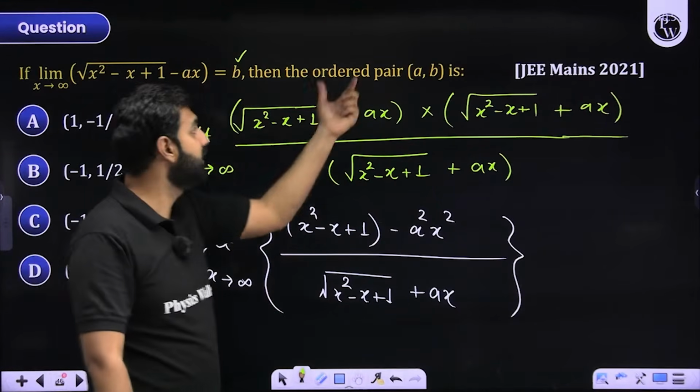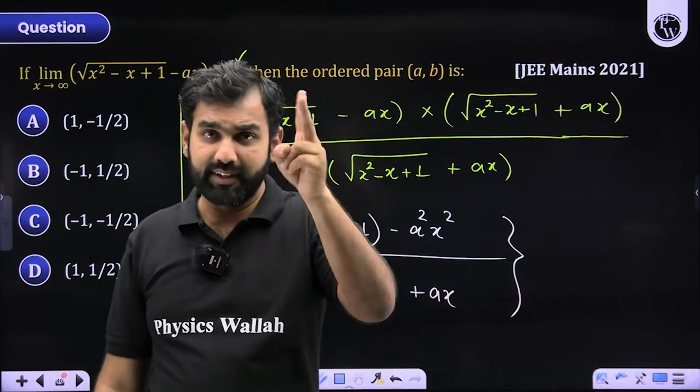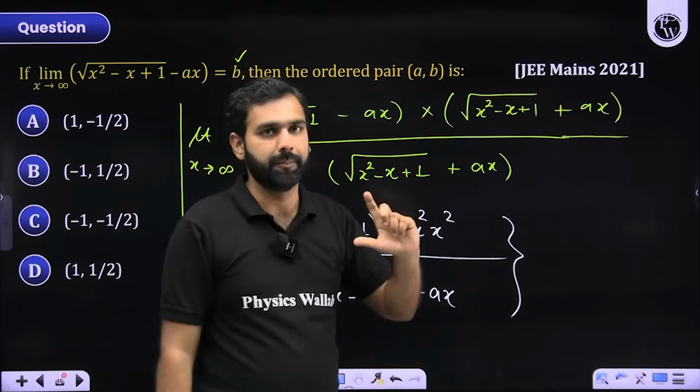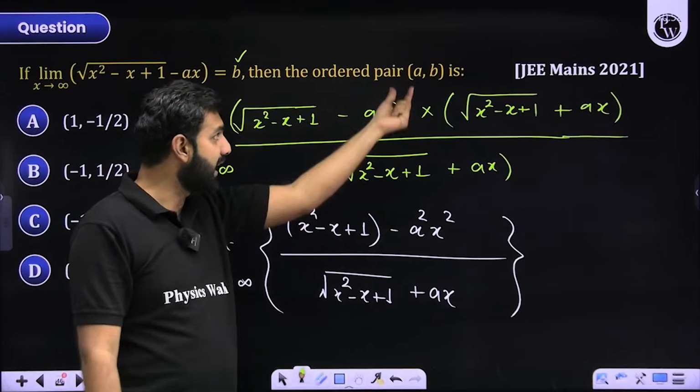As you can see, b is a finite value. A comma b is not a range. It is not an interval. It is a pair of two values, a comma b. A and b have two values, distinct or same or whatever values they have. So that is that pair, right?